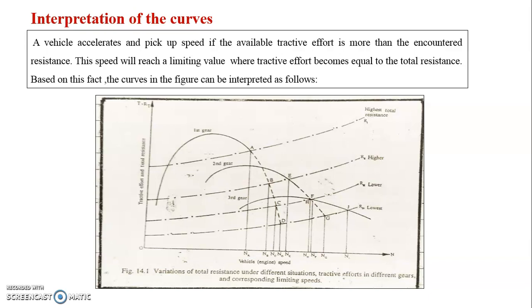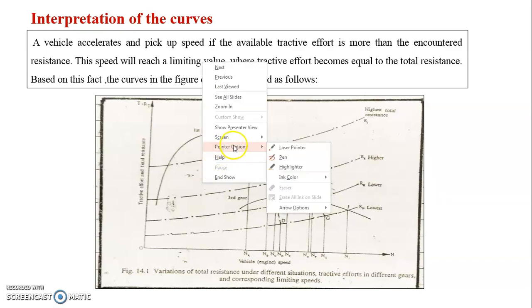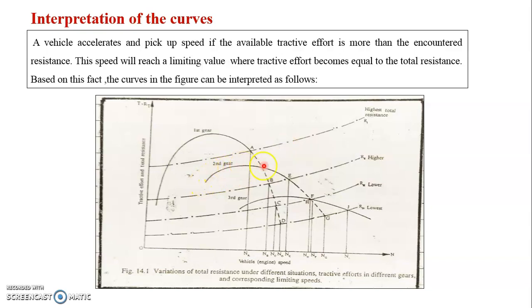This time the tractive effort curve in second gear is going to intersect the total resistance curves R2, R3 and R4 at points E, F and G.